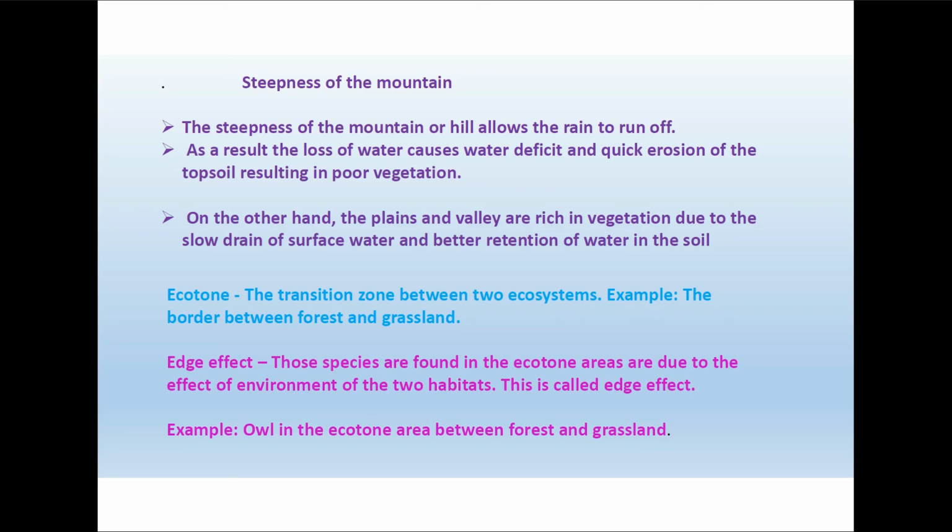What is ecotone? Ecotone is the transition zone between two ecosystems. It is the border that lies between two ecosystems like forest and grassland. Edge effect. The species that are found in these ecotone regions are well adapted to the environments of both ecosystems. This is called the edge effect. Example, the owl that lives in the ecotone area that lies between the forest and the grassland is well adapted to both the environments of the ecosystems.